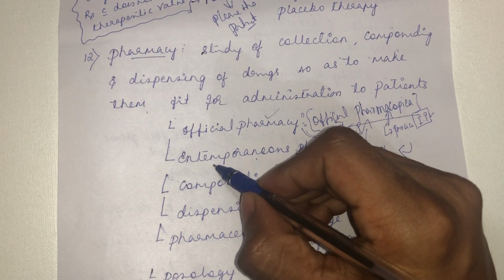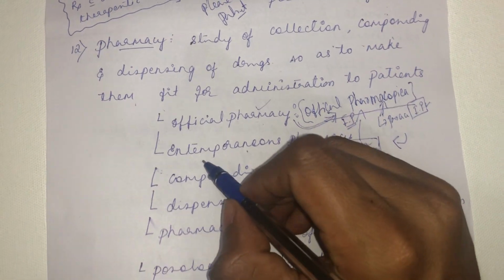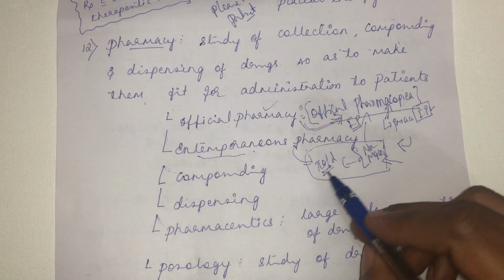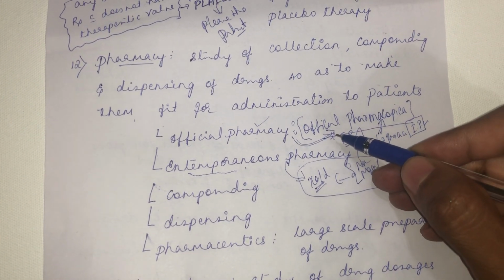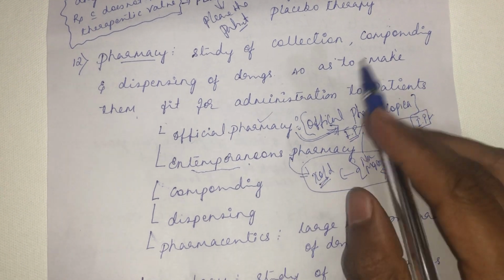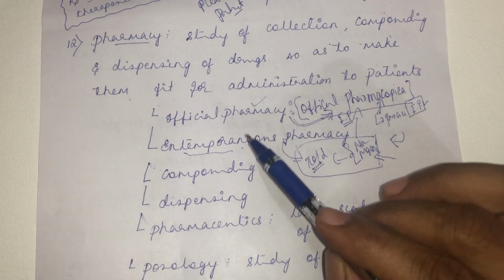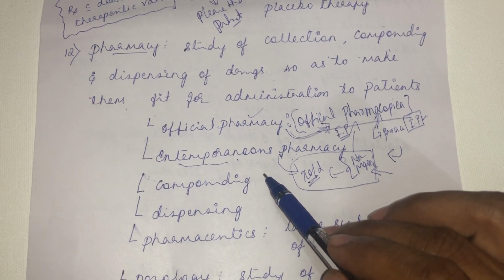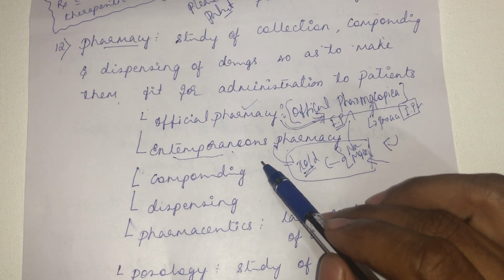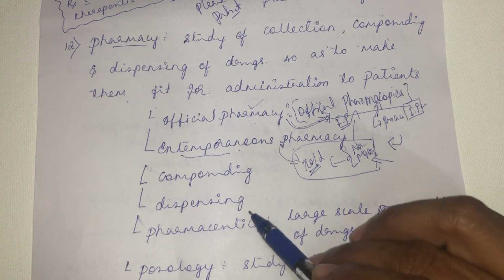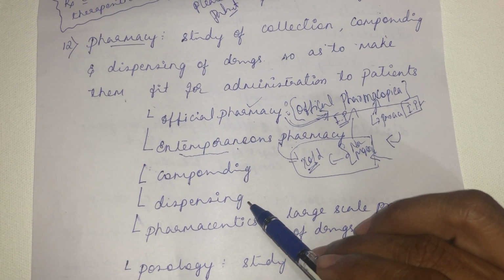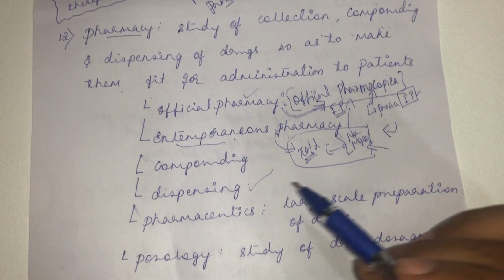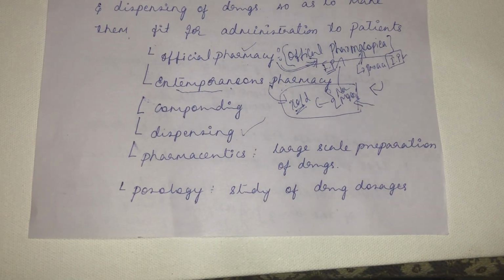Many students are well versed with the youth festival also. What do you mean by extempore? Extempore speech is an on-the-spot speech. So if on the spot one is preparing something not based on the official pharmacopoeia, then that type of practice becomes extemporaneous pharmacy. Then what do you mean by compounding? It's the way in which you prepare the drug. Dispensing is the art of labeling and dispensing of a drug. Then pharmaceutics is the large scale preparation of a drug.